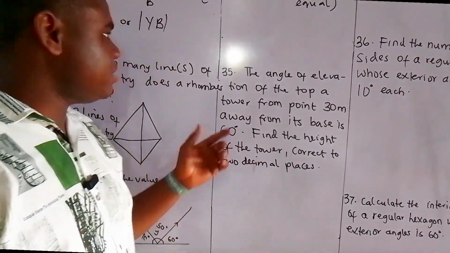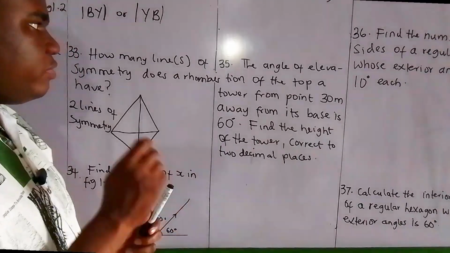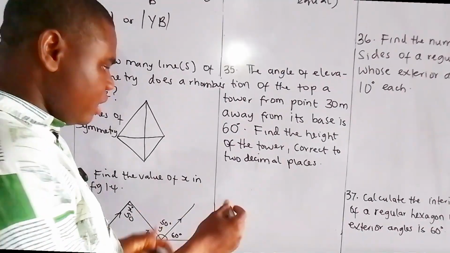Alright, for number 35, the angle of elevation of the top of a tower. Now let's take this as a tower.